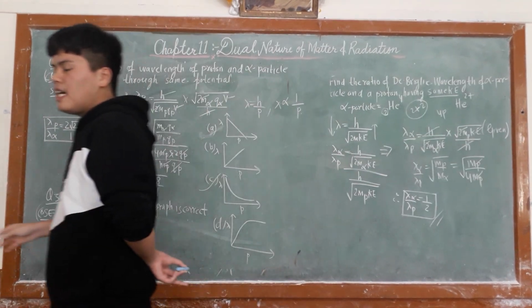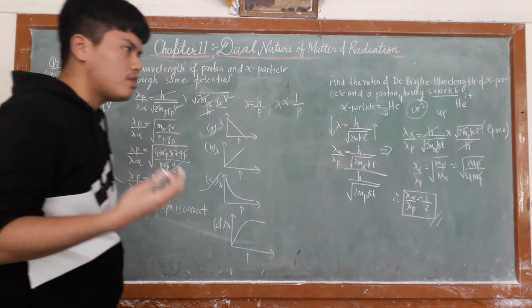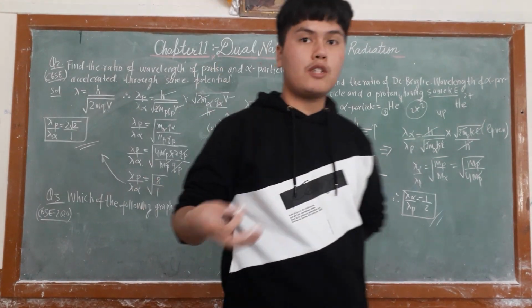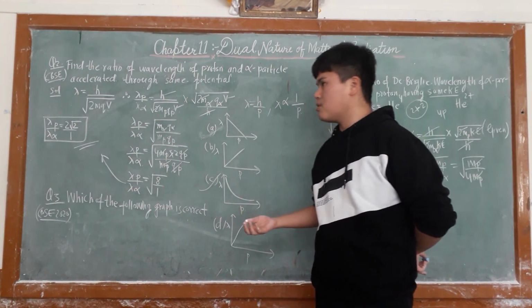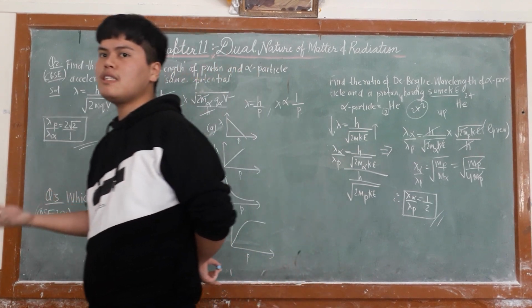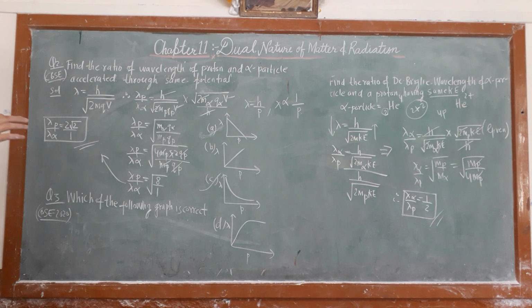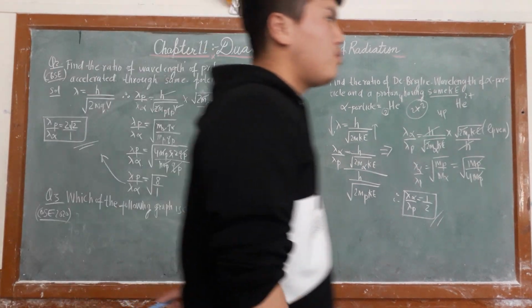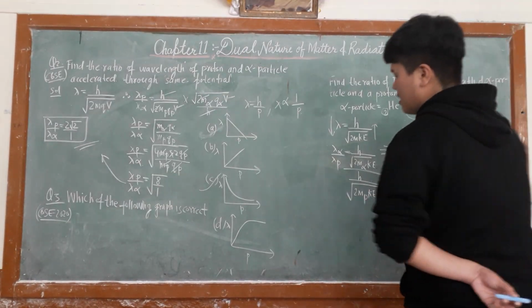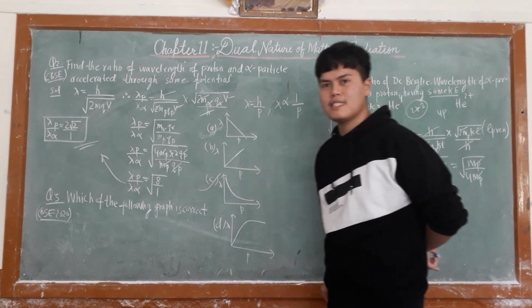Whether it is modern physics or electrostatics or electromagnetism, a pure linear relationship is not seen. So answer would be this graph, and this shape is called rectangular hyperbola. So your answer would be C.